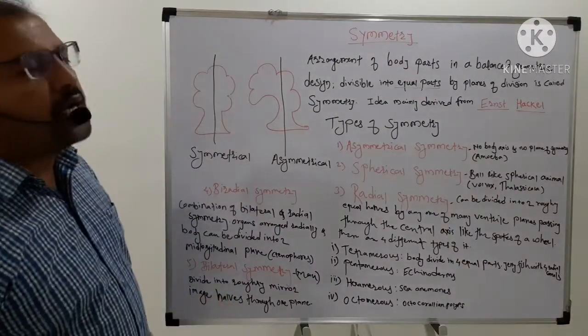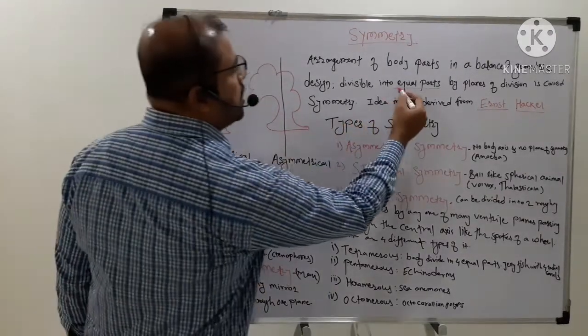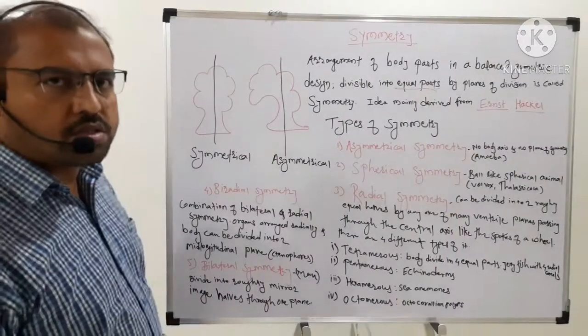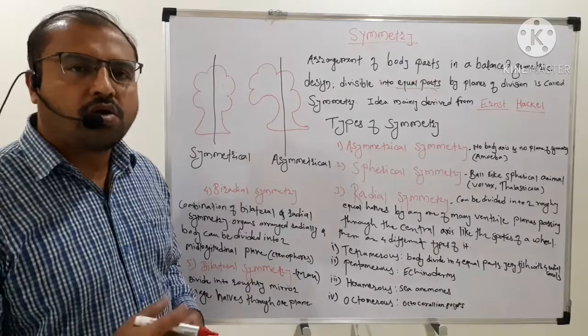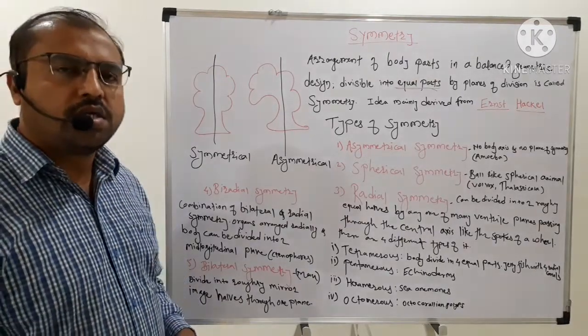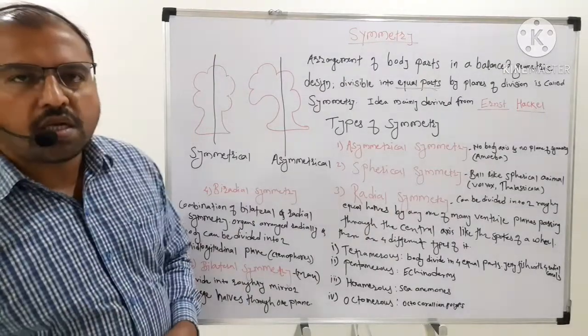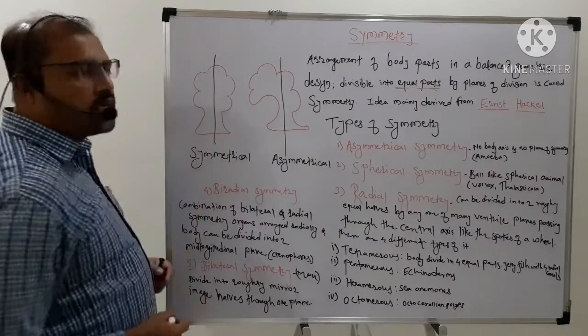He gave the idea about symmetry, that is the division into equal parts: whether the body gets divided into equal parts or not, whether the parts divide equally or divide unequally. On the basis of this, it is called symmetrical or asymmetrical. So this is the diagrammatic representation.